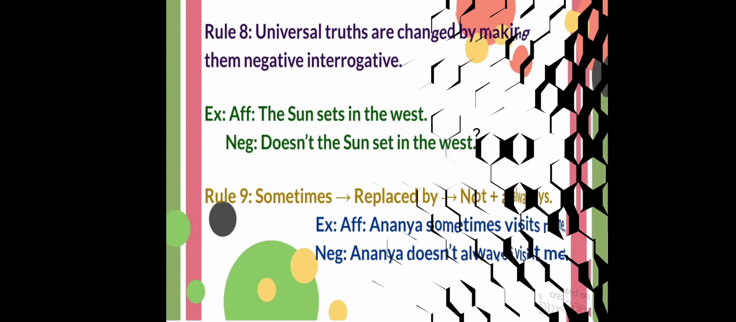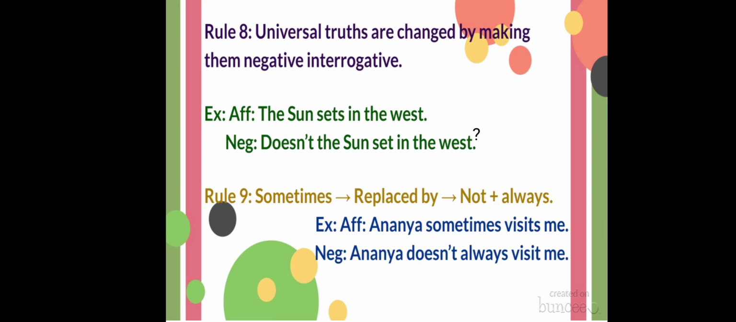Next, rule number 8. Universal truths are changed by making them negative interrogative. That means you need not use the opposite. You just make it interrogative, negative interrogative. For example, "The sun sets in the west." So in negative you have to write, "Doesn't the sun set in the west?" Okay, the meaning is the same. Only the sentence is changed.